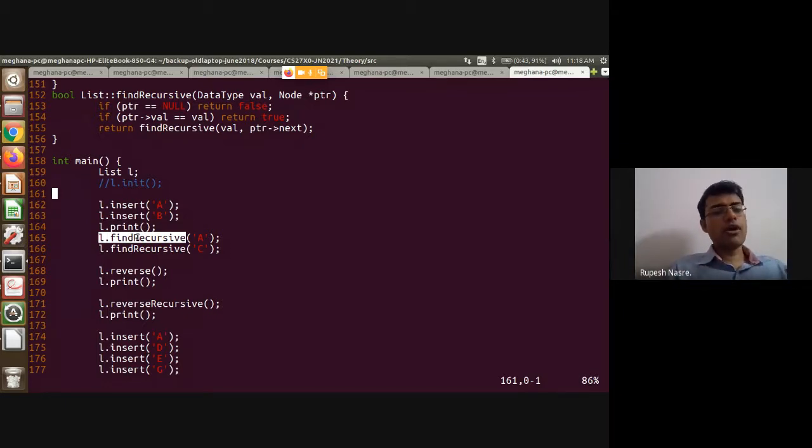So main calls, let's call this x. So main calls L dot x, and that x calls find recursive to itself, and that will take care of it, because that x function which is defined inside the list has access to head, but main does not have access to it, and that is how it gets separated out, right? So I'll show you that as we come along. Good question. Any other concerns here?